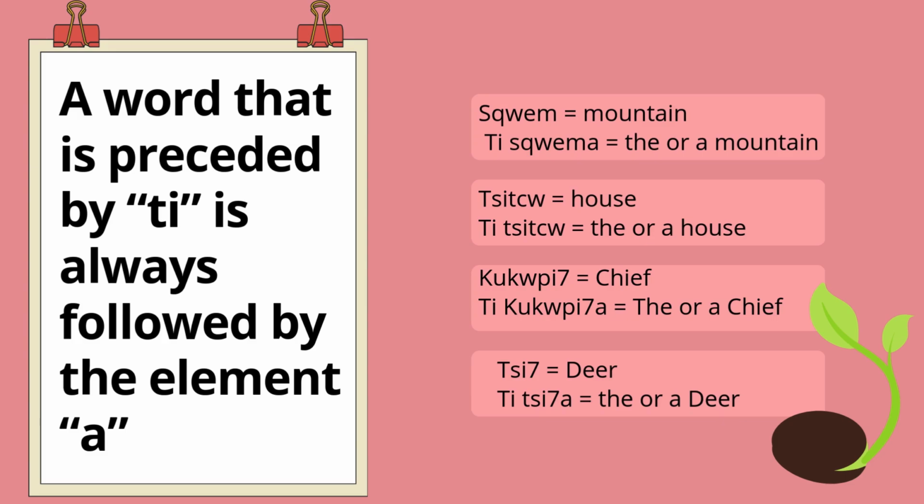So when we use a word that is preceded by t, it's always followed by the element a. So if you look here, there's a few examples. Shquem equals mountain, and T shquema equals the or a mountain. And then Chi is house, and T chi is the or a house. Then we have Cookbi is chief, and T cookpia for the or a chief. And then the last one, Tsi is deer, and T tsia is the or a deer.